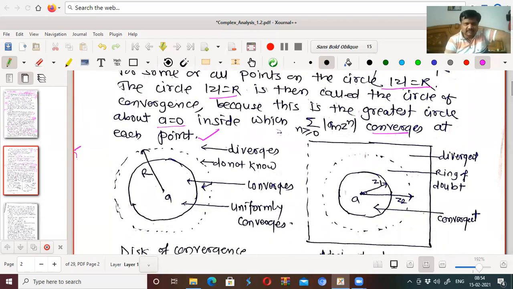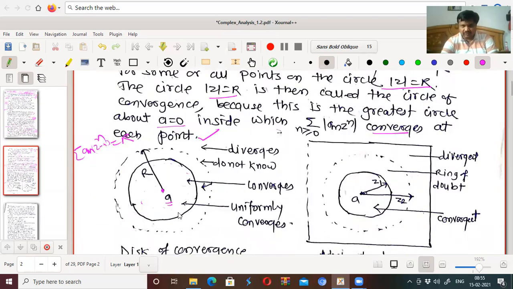Suppose we have taken the series a_n z^n, and its radius of convergence is r. So this is a circle having radius r, center at a. So we will write (z minus a) to the power n. If this series has a radius of convergence r, it means the series converges absolutely for all z lying inside this circle. Okay, like that. Inside this circle.